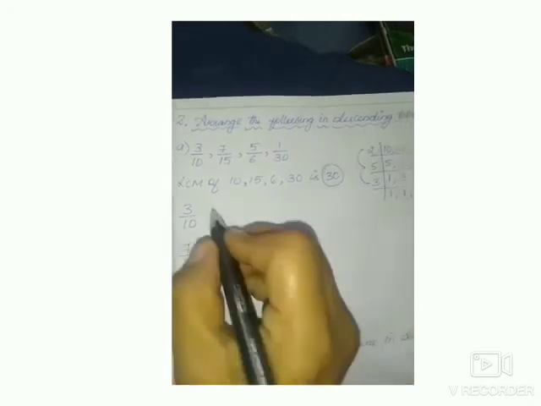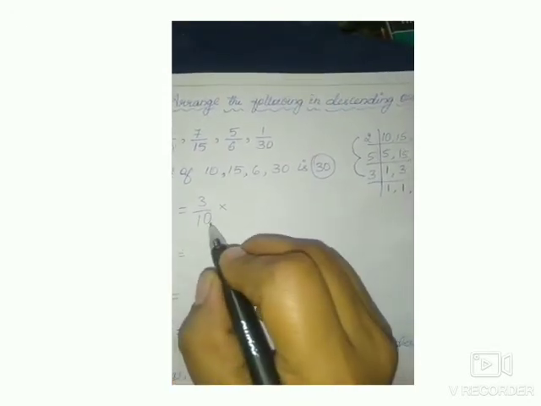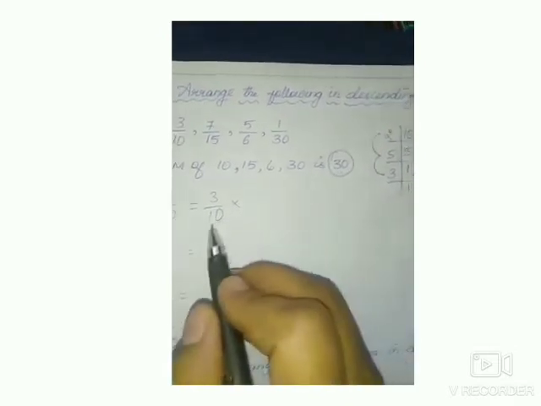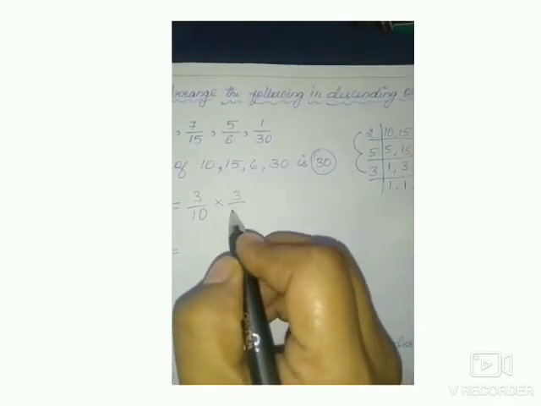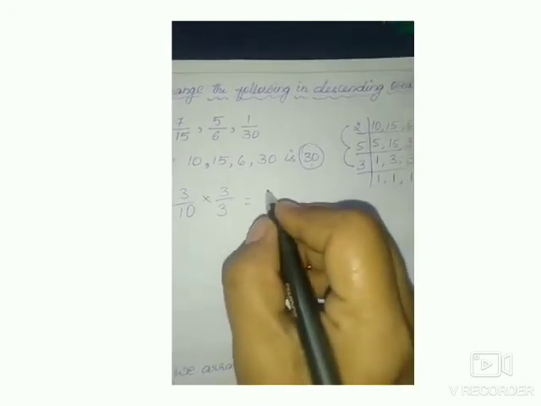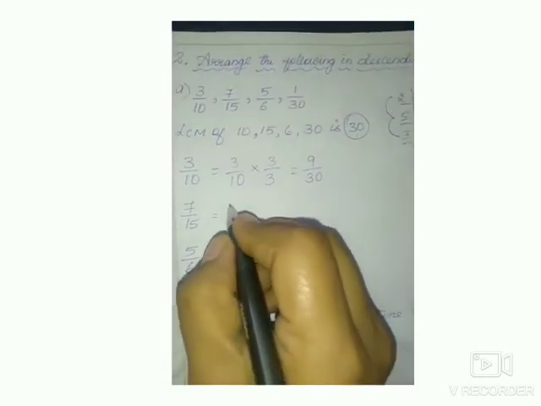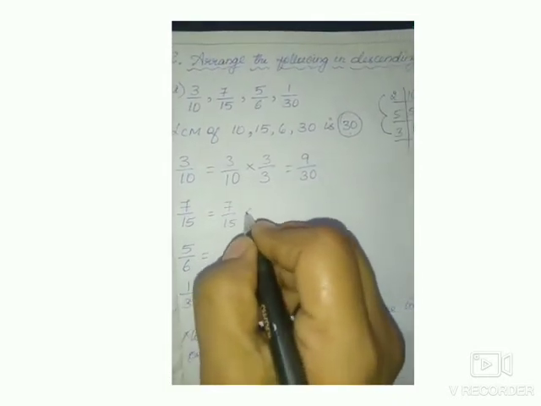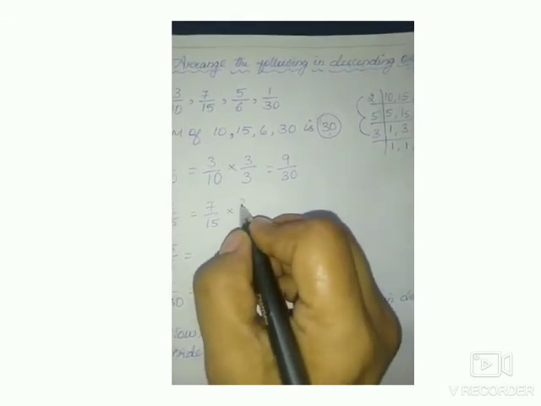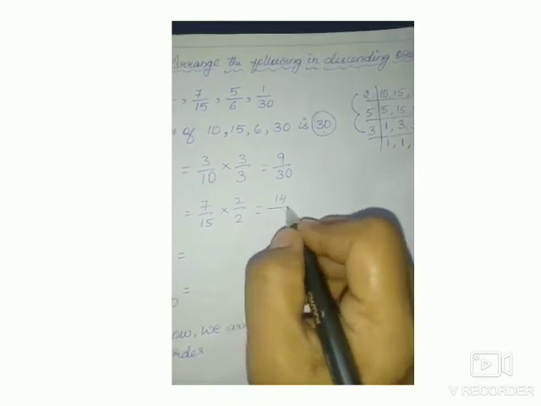Next, consider the first fraction, children, 3 by 10. So we have to make the denominator 30. 10 multiplied by 3 becomes 30. So multiply numerator and denominator by 3. 3 threes are 9, 10 threes are 30. Next one is 7 by 15. 15 multiplied by 2 becomes 30. So multiply numerator and denominator by 2. 7 twos are 14, 15 twos are 30.